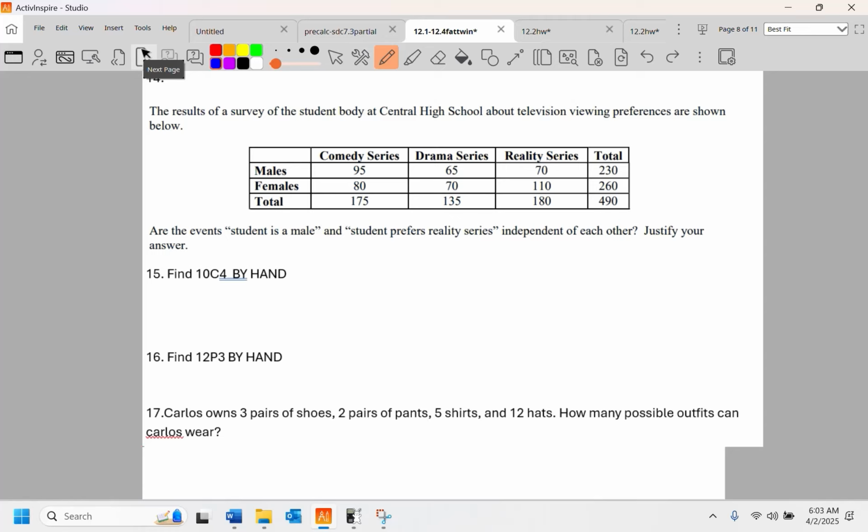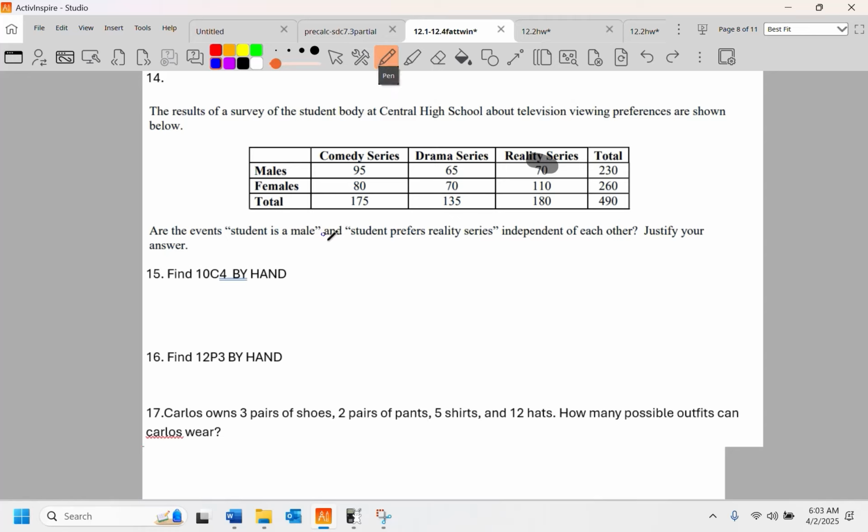All right, 14 or 13, whatever it is on yours. The results of a survey of the student body at Central High School about television viewing preferences are shown below. Are the events student is male and student prefers a reality series independent of each other? Justify your answer. Are they independent? Probably not, because there's overlap. Like, that's the big thing. But anyways, we're gonna do the check.